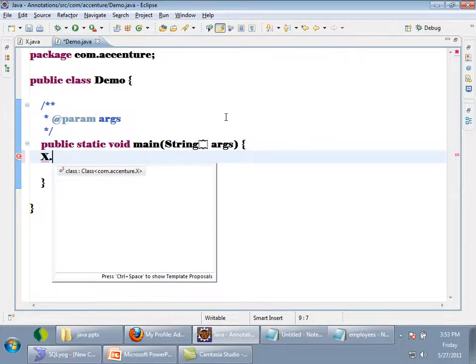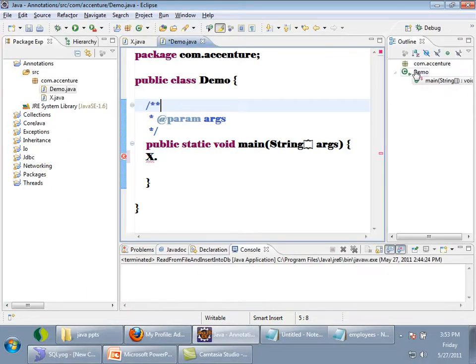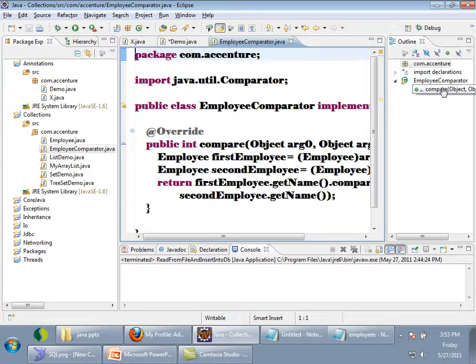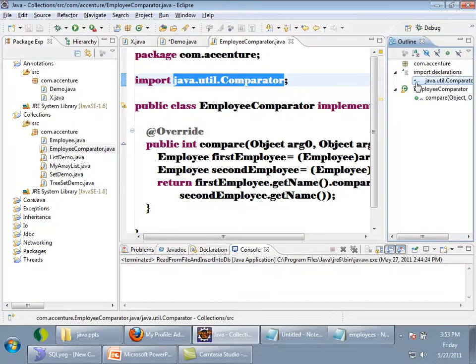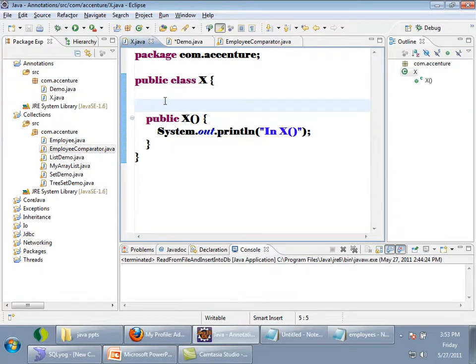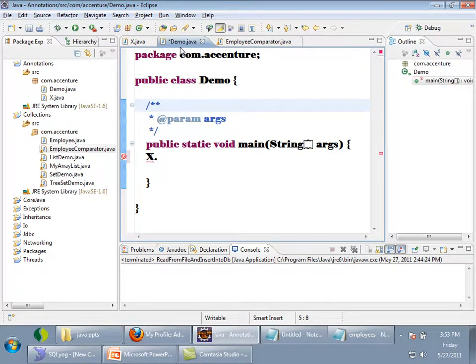Did you ever wonder how Eclipse is able to show you the methods here on the right side? Here you are seeing the outline on the right side, right? Here Demo is having only one method called main, right? If I open some other class, see, EmployeeComparator is having a method called compare. Did you ever wonder how Eclipse is able to give the information about what all methods are present, what all private variables are present, and what all imports? Here it is even giving the imports also, right? Because by using reflection, by using the static variable called class, we will be able to get the metadata, right?